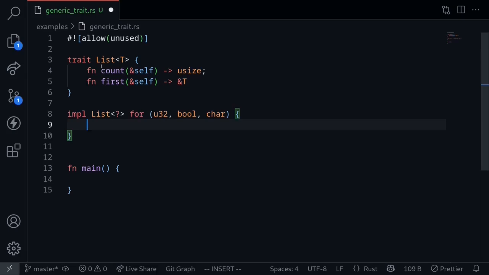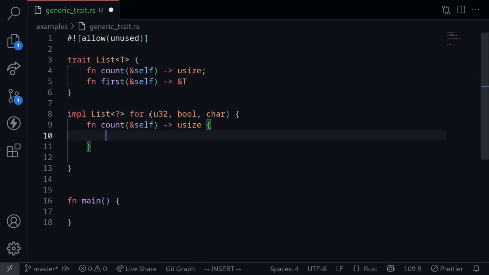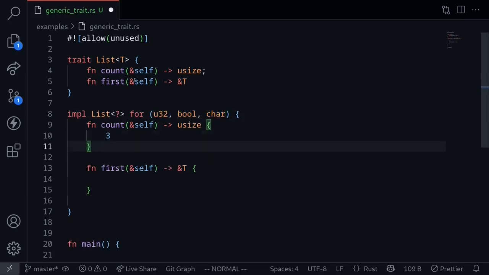So we're gonna implement the list trait for the tuple having the type U32, boolean, and character. Let's start with the count function. This is an easy one. How many elements are inside a tuple of size 3? Well, it is 3. It must return the first element inside the tuple.